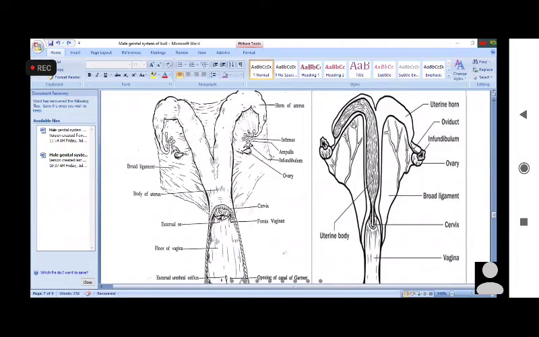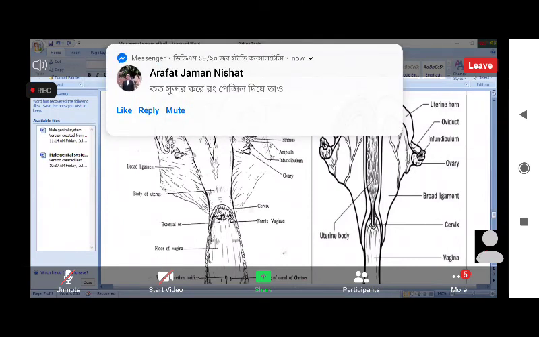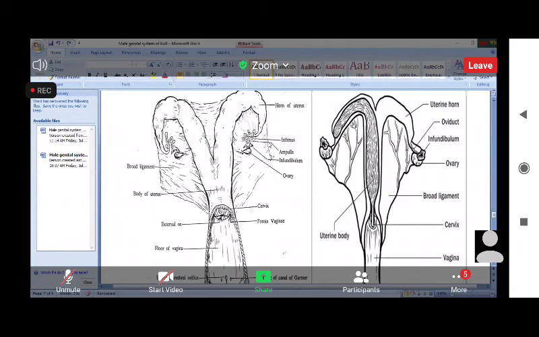You are right. I have told that no, not fallopian tube. Actually, I have told that the horn in case of cow gradually becomes narrow and joins to the fallopian tube. But in case of horse, it suddenly becomes narrow and joins with the fallopian tube. Clear? Okay. So that is the difference between the uterus of horse and uterus of cow. One thing is horn. This is the main thing, and body. There is a difference between horn and body.